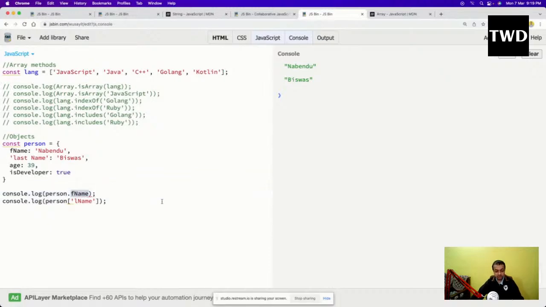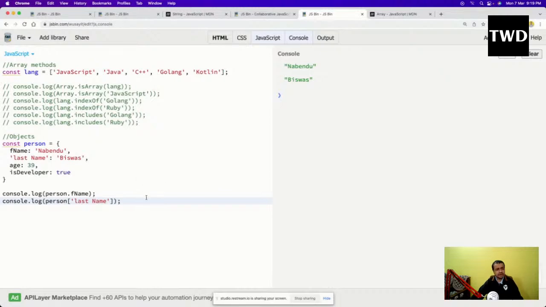So Control Z, it will not allow. But here, because there are single quotes, it is allowed. Last name is allowed like this. I'll run it and it will come like this. So this is how this object works, and there are not many things in objects. There are not many methods in objects. One of the methods is